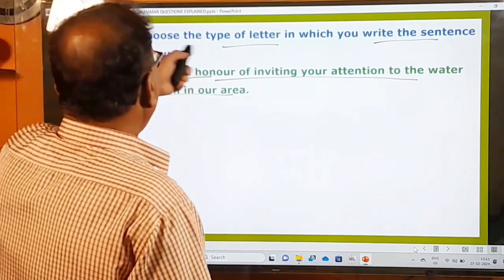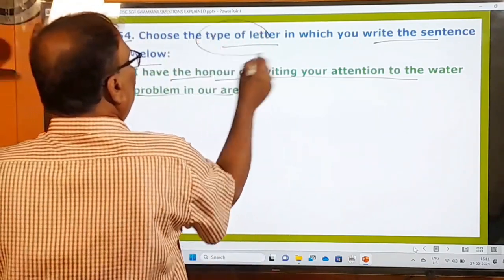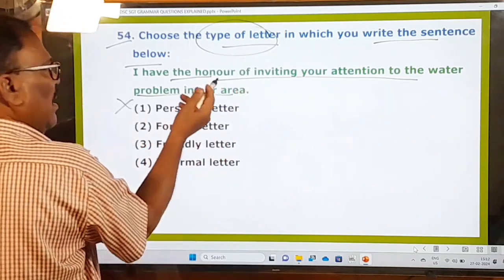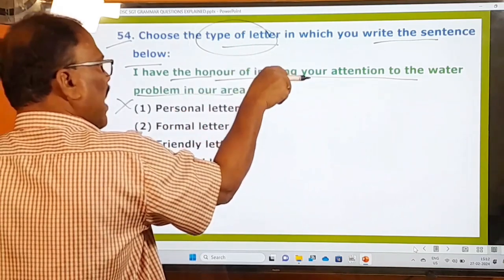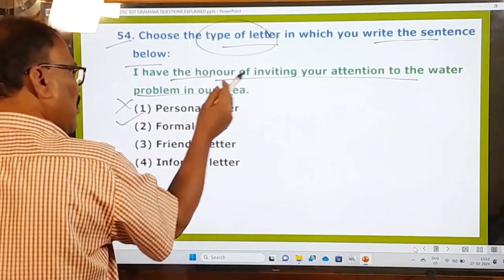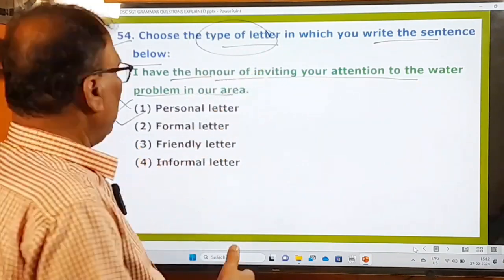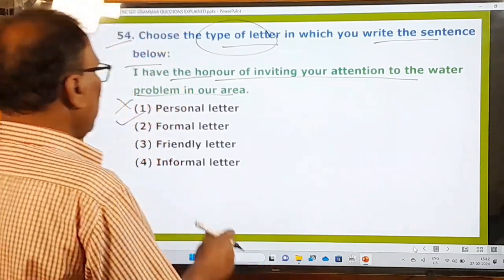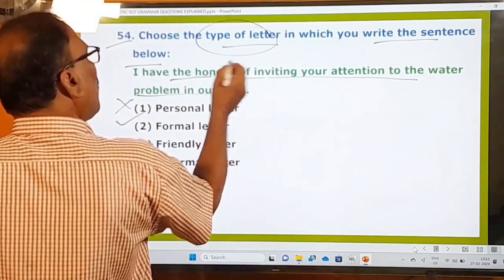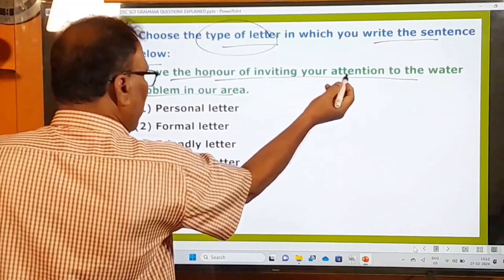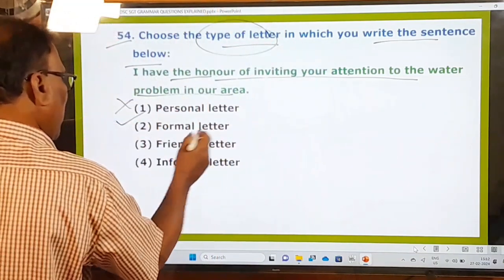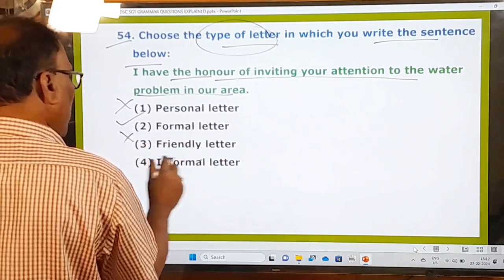So here he is asking you to choose the type of letter. What is the type of letter? Personal letter. In the personal letter, you don't write like this, and you don't use this kind of language, right? And the formal letter, it's only the formal letters. Formal letters means letters written sticking to the formalities. Here, I have the honor of inviting your attention, so it's a formality. You are writing in a formal manner, and that's why it's a formal letter. Friendly letter, no. Informal letter, no.